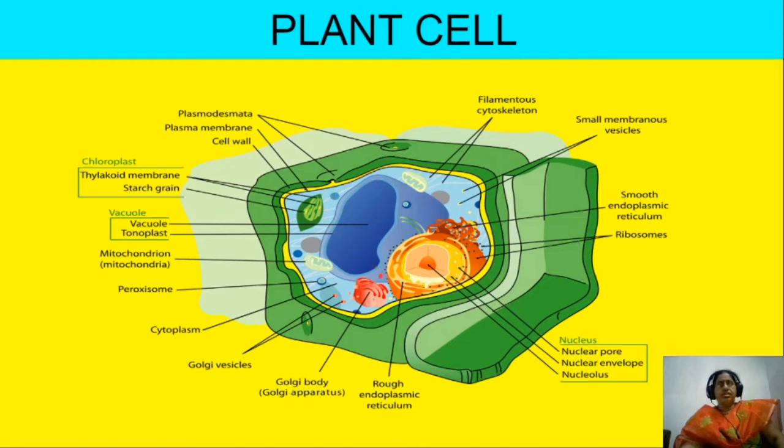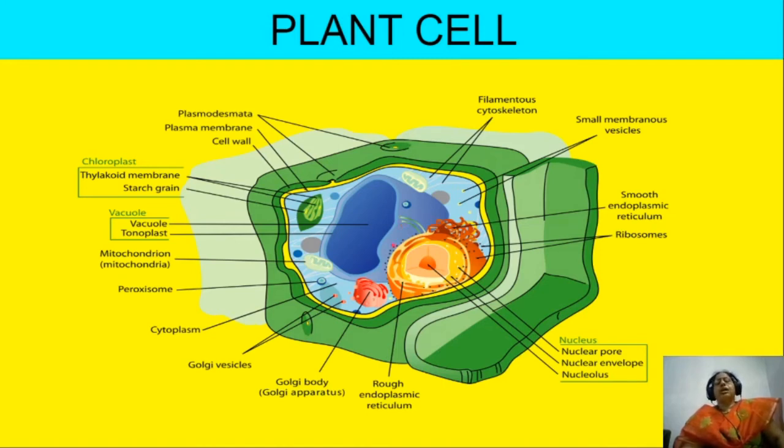So the cell is having a plasma membrane outside and it is surrounded with cell wall. In that cell wall and plasma membrane there is a cytoplasm, jelly-like cytoplasm. In that jelly-like cytoplasm some organelles are present. They are doing their duties.